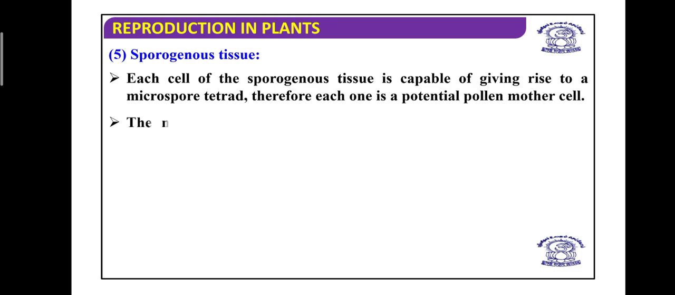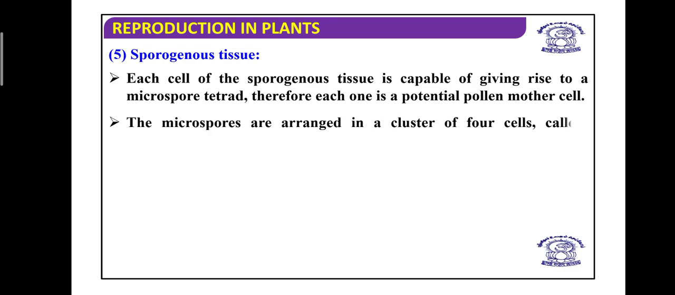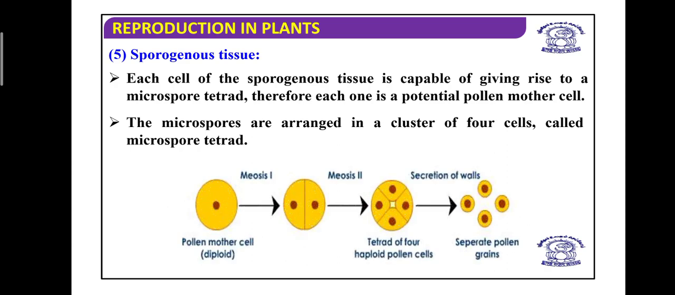Now, the microspores which are formed are arranged in a cluster of four cells and called a microspore tetrad. You can see one of the important and best diagrams given here. The pollen mother cell is given, which is a diploid stage. When it undergoes meiosis, it forms haploid cells. After meiosis, four haploid cells are found that are known as pollen cells. But these pollen cells are found in groups, so this is known as a tetrad of four haploid cells. Then secretion of wall occurs and wall breakdown occurs, and the pollen grains are released.